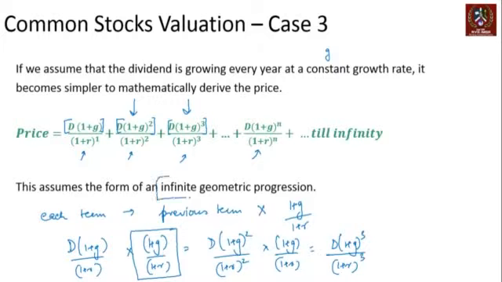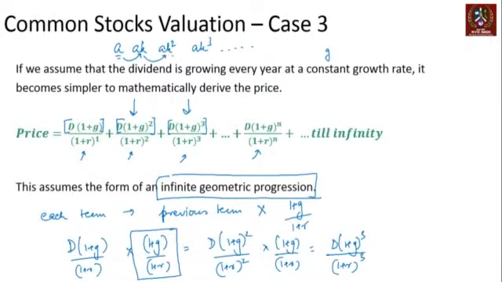And this is forming what is commonly known as an infinite geometric progression mathematically. A geometric progression typically takes the form of A, AK, AK square, AK cube, and so on, where every term is the previous term multiplied by a common factor K, right? The previous term multiplied with a common factor k, then again a common factor k, will keep giving subsequent terms, right? For example, 1, 2, 4, 8, 16 is a geometric progression. So that's what a geometric progression is. We have an infinite geometric progression here.